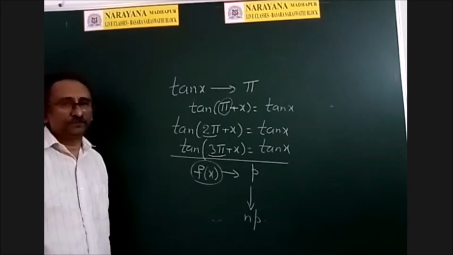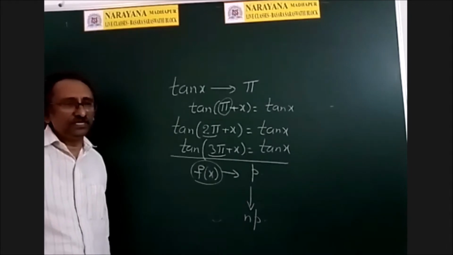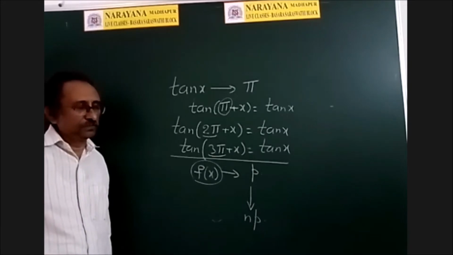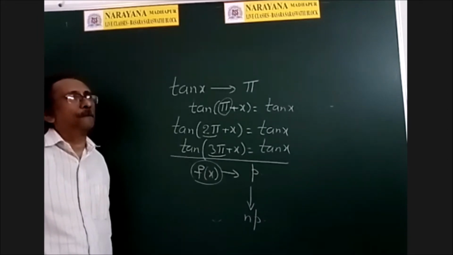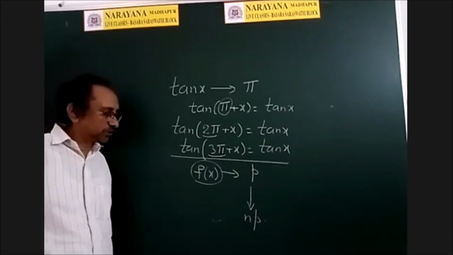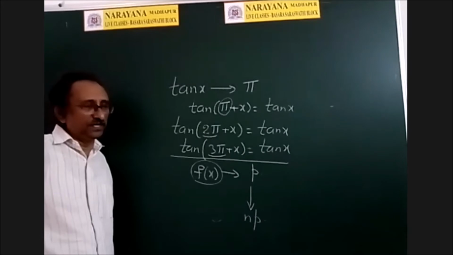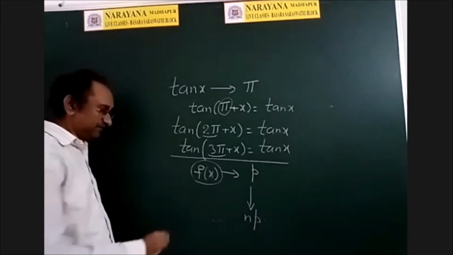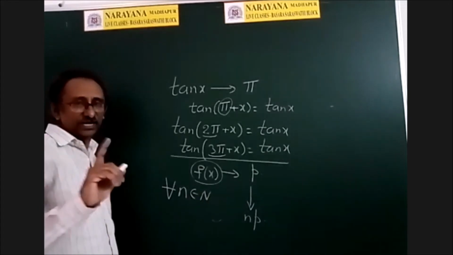If p is a period of the function f of x, then np is also a period of the function f, for all n belongs to capital N. N is not any negative number or fraction.